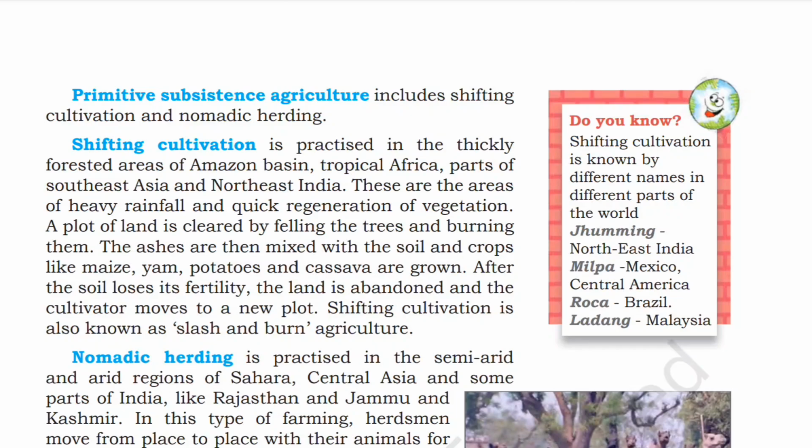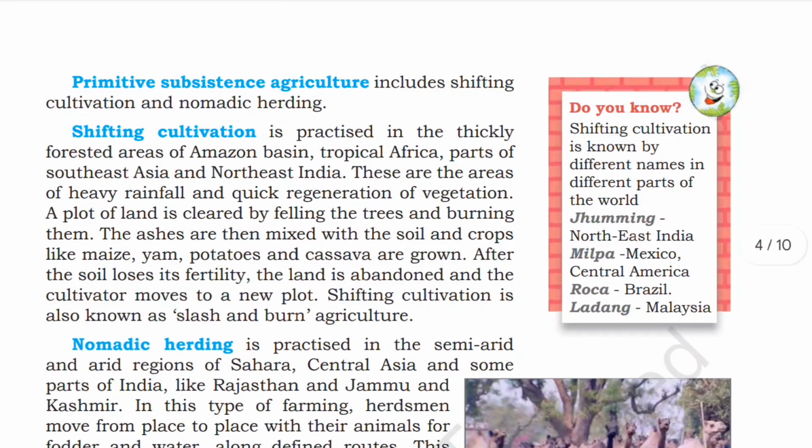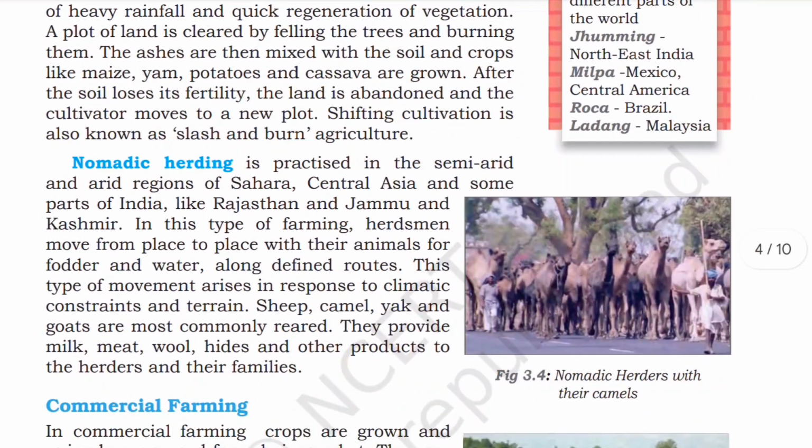Zooming, Northeast India; Milpa, Mexico and Central America; Roca, Brazil; Ladang, Malaysia. Nomadic herding is a practice in the semi-arid and arid regions of the Sahara, Central Asia, and some parts of India like Rajasthan and Jammu and Kashmir.